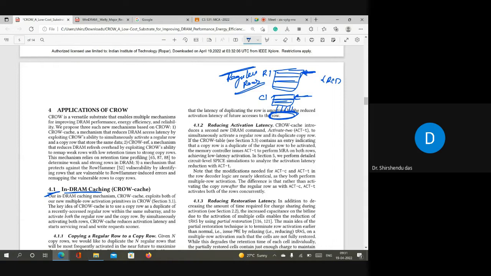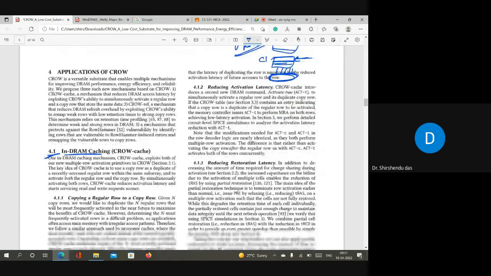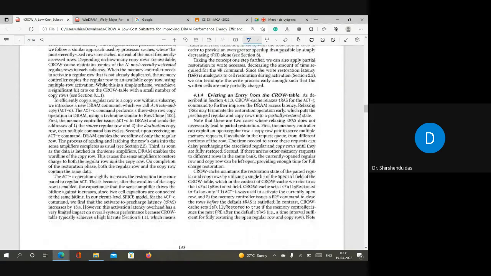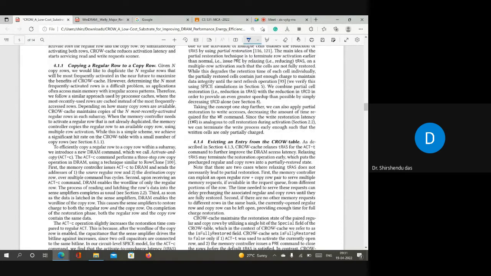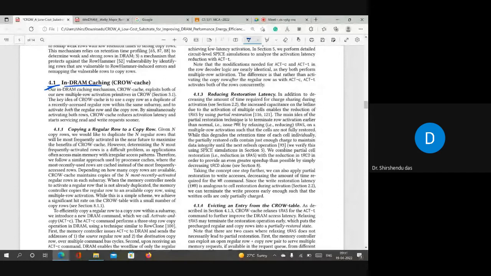But to do this, the restoration phase slightly increases. The restoration time to restore the data back into one row, versus to restore the data back into two rows, is now a little higher. If you read this section, they have explained how much higher it is. They're saying it is 18% higher. So they are increasing the restoration time by 18%. So that is a disadvantage, right? They are saying that once a copy of the row exists, next time when you activate the row, you can activate both rows simultaneously. It will reduce tRCD time. That is fine. But the first time when you are copying the row, it is increasing the restoration time by 18%. So how to handle this?